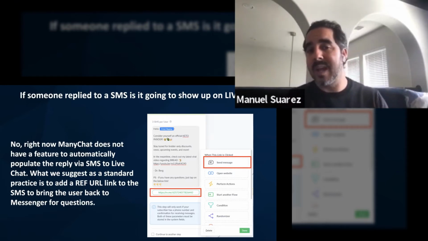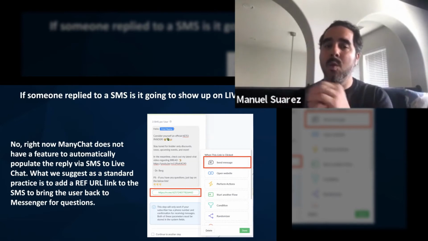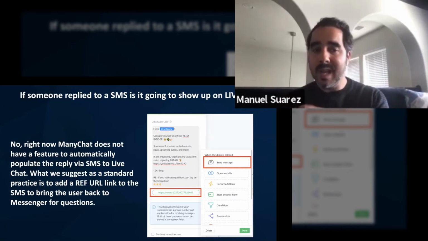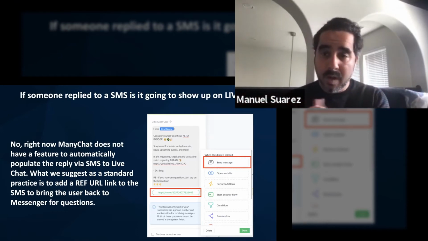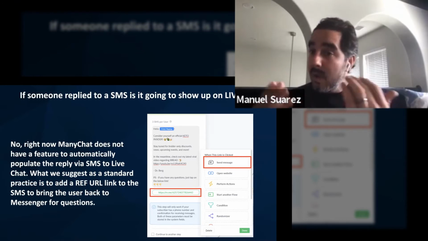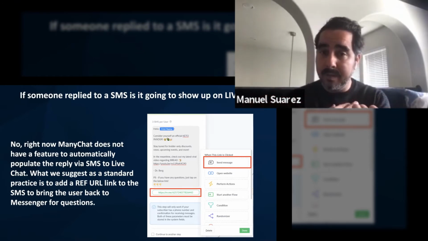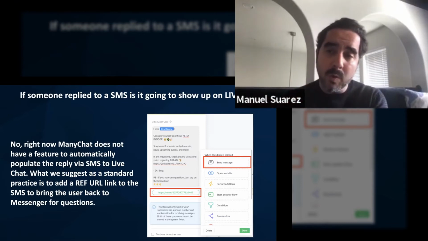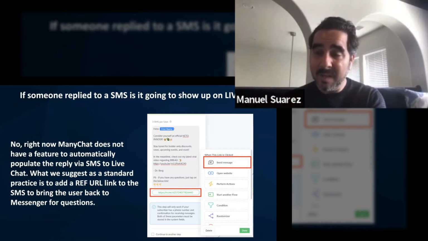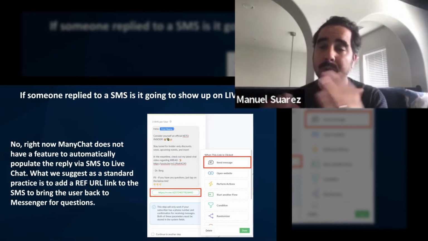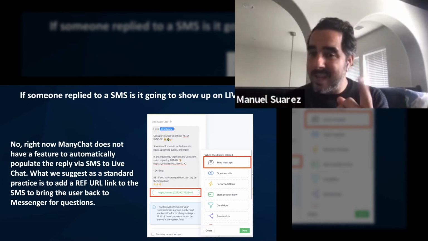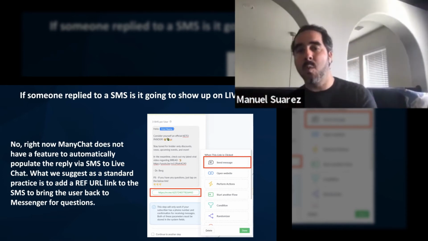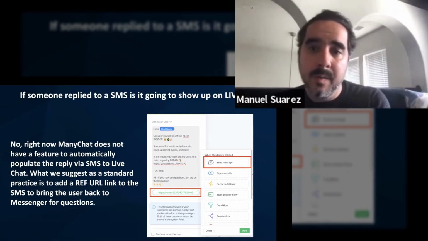What we suggest as a standard practice is to add a ref URL link to the SMS to bring the user back to Messenger for questions. For example, have a question, click here. Have a comment, click here. Another advantage of doing this is that if you have a ref URL with a question link, like, hey, I know that you have a question for me, what's your question? When they click on that, it automatically resets the 24-hour window.